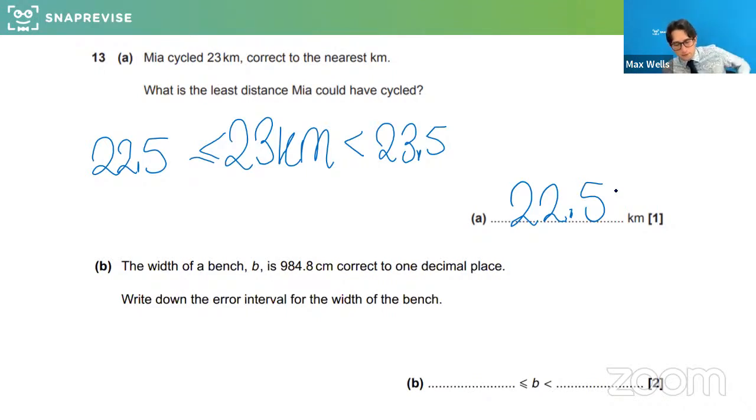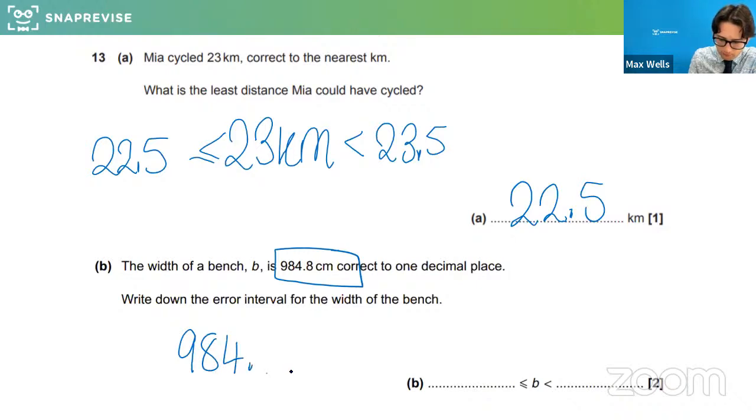Great. Now this one, it says the width of a bench, B, is 984.8 centimeters, correct to 1 decimal place. Write down the error interval for the width of the bench. So if something has been rounded to 1 decimal place and it's come out like that, then we've got to think, what could the second decimal place have been? What are the boundaries? What was it between? And like I said, always remember the 0.5s. For this one, the lower bound, what would make it round up to that? 984 point something something.